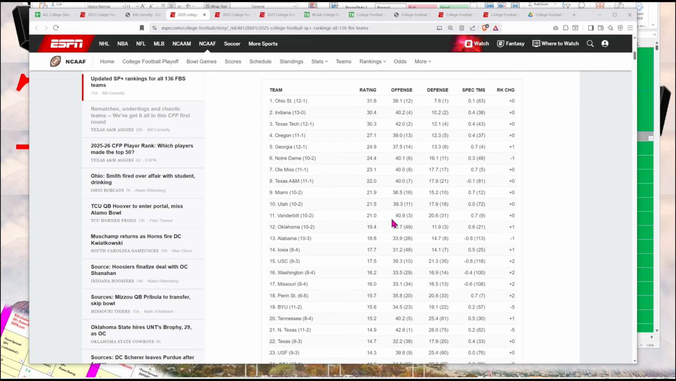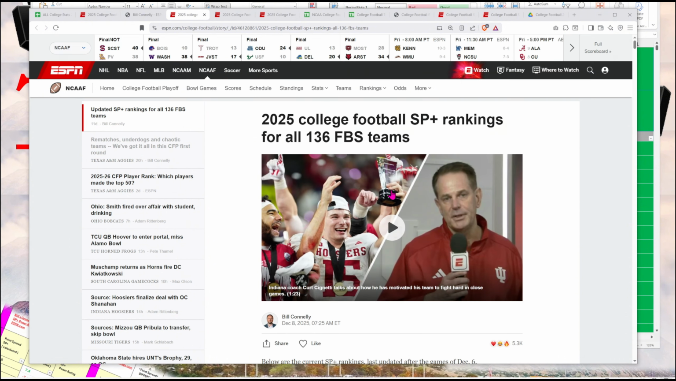So Bill Connelly published his most recent power rating, and this includes the whole season. So you have Indiana 13-0, Ohio State 12-1. In his ratings, he still has Ohio State rated number 1. He also breaks it down by offense, defense, special teams.